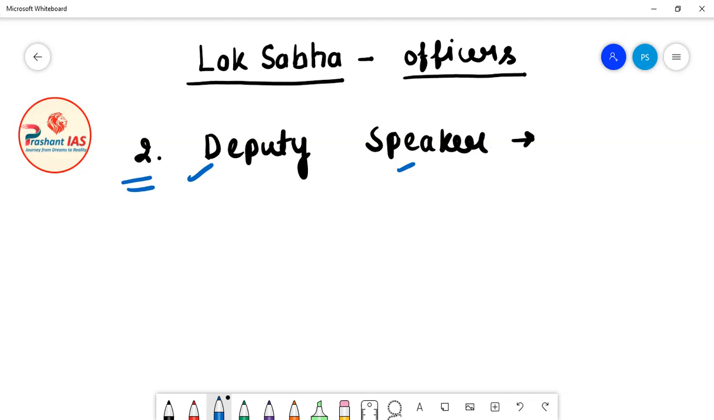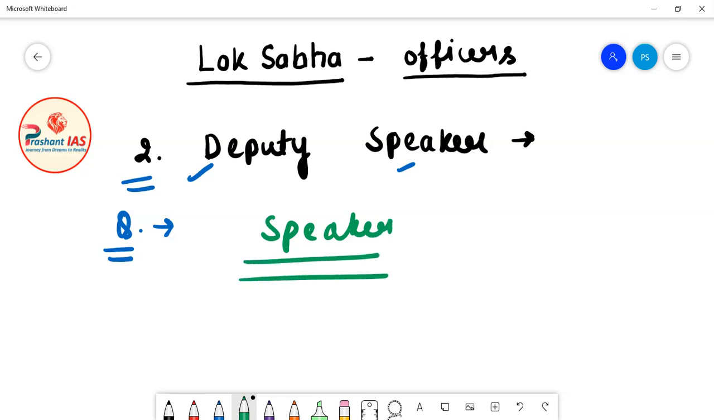So now a very basic question arises, and a very basic question should come to the mind of students: sir, what is the work? What is the function of the Deputy Speaker of Lok Sabha? So friends, the answer is very simple. I have just told you that one of the functions of the Speaker is to act as the presiding officer of Lok Sabha, means the chairperson of Lok Sabha. He presides over the meetings and sessions of Lok Sabha.